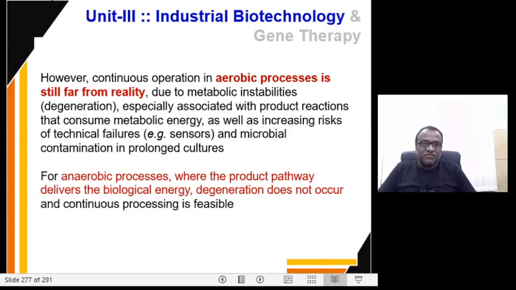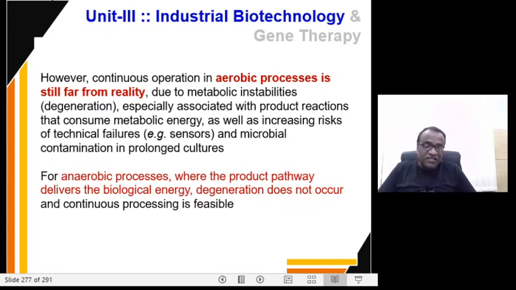But in aerobic process, due to metabolic instabilities, especially associated with product reactions that consume metabolic energy, and possible errors in the sensors, that is technical failures, and microbial contaminations, when we take up the prolonged cultures, the feasibility of aerobic process is still far from the reality because of metabolic instabilities which are associated with the product reactions and the technical failures.